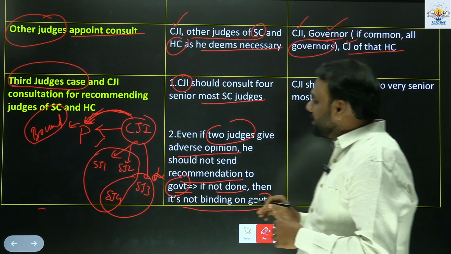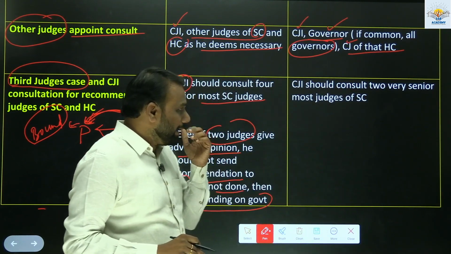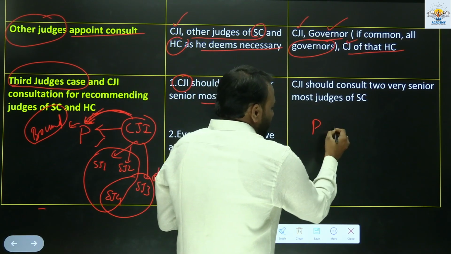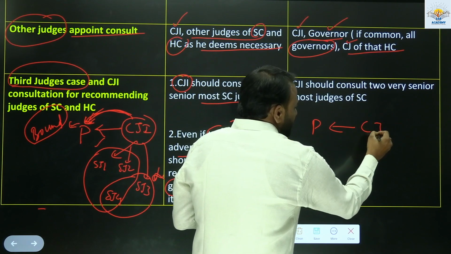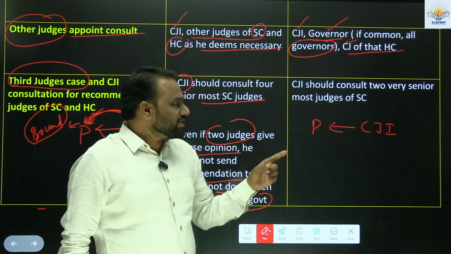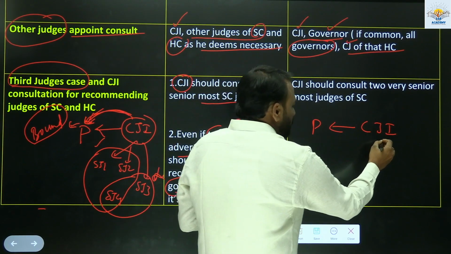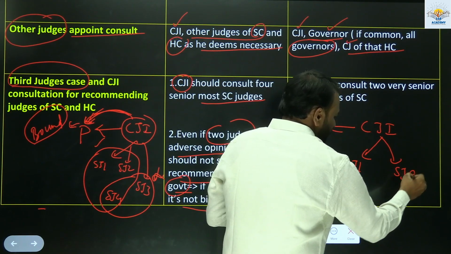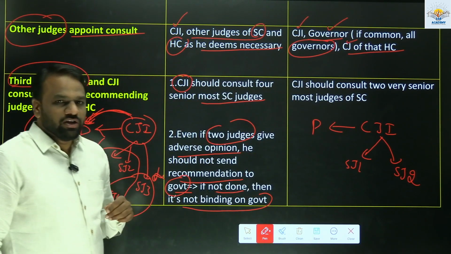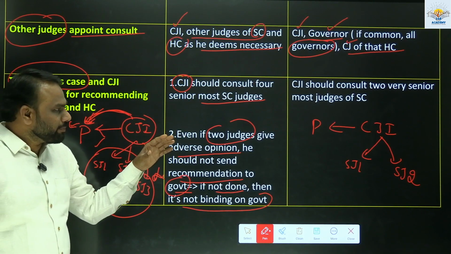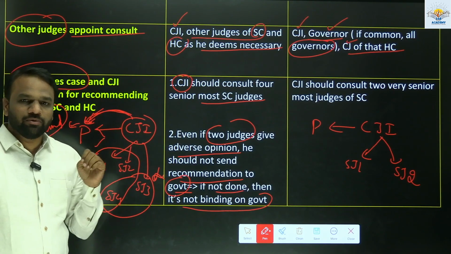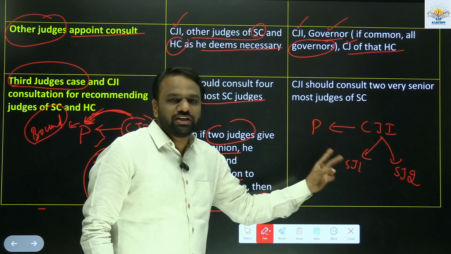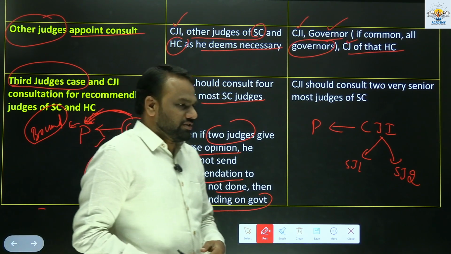Next, similarly in the third judges case, when it comes to appointment of other judges of the High Court, the President should consult the CJI. So who will send the recommendation? The Chief Justice of India. But in this case, the Chief Justice of India should consult 2 senior most judges of the Supreme Court. Okay. Very important. So in case of appointment of other judges of the Supreme Court, the CJI should consult 4 senior most judges, whereas in case of appointment of other judges of High Courts, he has to consult 2 senior most judges.